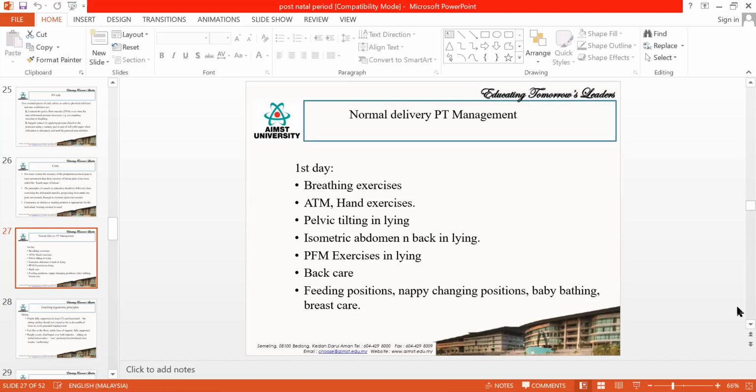Instead, you have to teach the complete protocol in one day. In that case, you need to make sure that they understand the exercises very clearly, and they know how to progress the exercises very clearly.